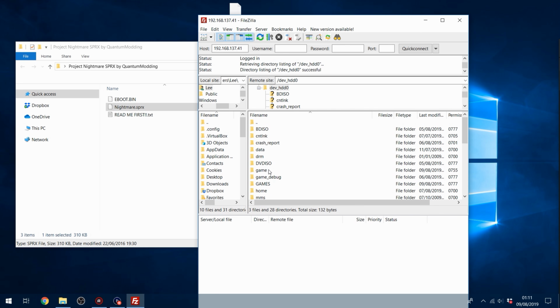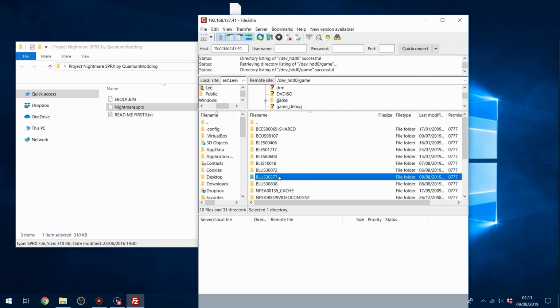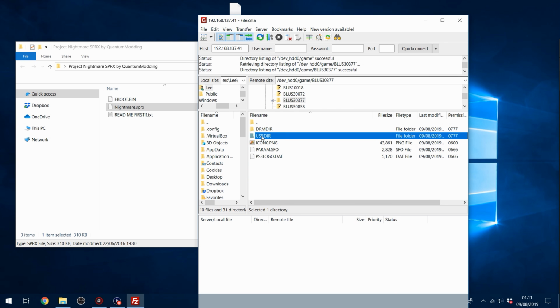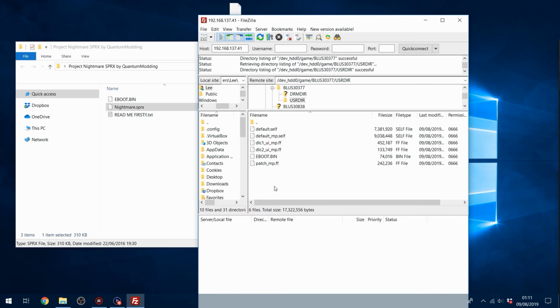Once you know the title ID, we can then go into the game folder and find that title ID. So there it is right there. Then go into the USRDIR folder. And this is the file we're replacing here, the eboot.bin, the executable for the game.